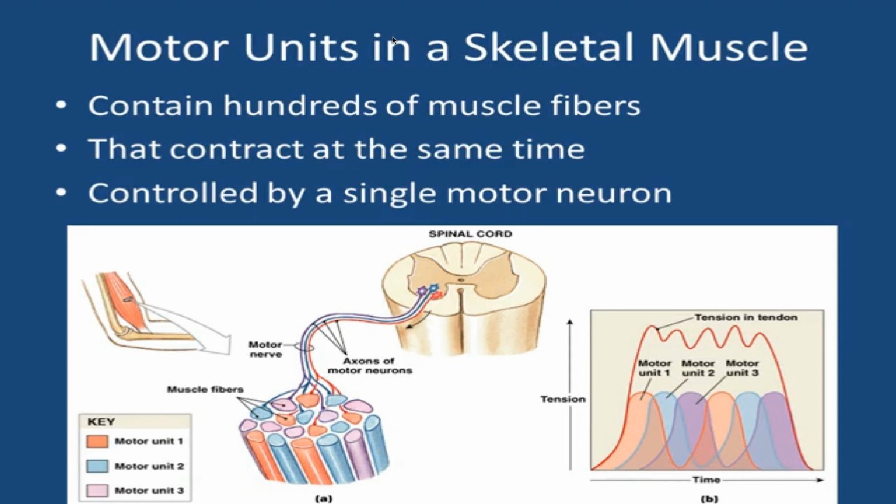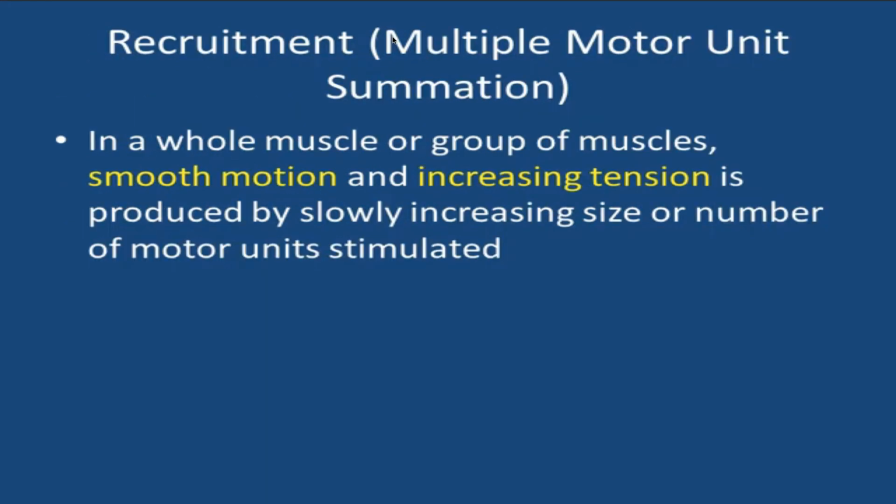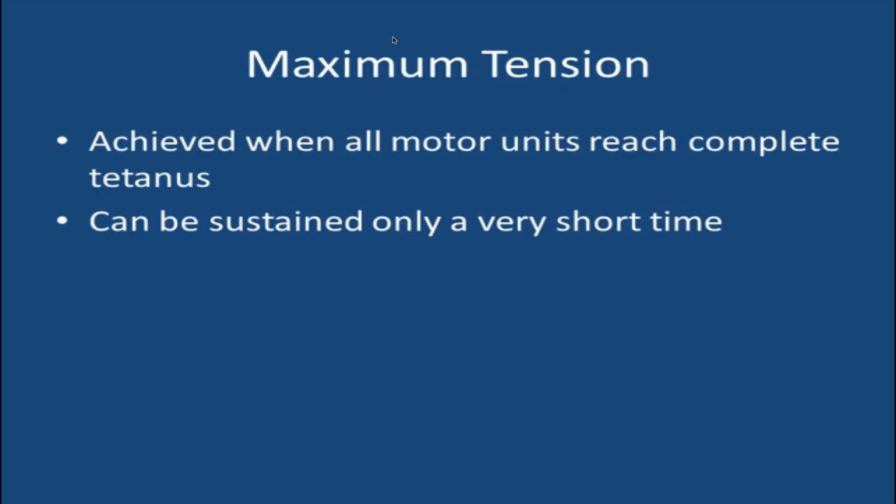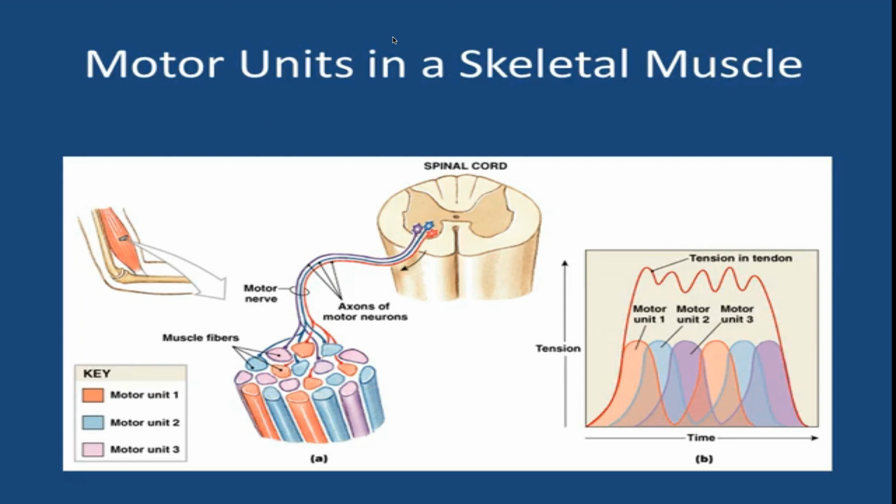Two factors help to determine the amount of tension that's produced by a skeletal muscle: one, the amount of tension produced by each stimulated muscle fiber, and two, the number of muscle fibers stimulated at a given moment. In a whole muscle or group of muscles, remember that the smooth motion and increasing tension are produced by slowly increasing the size or number of motor units stimulated. And remember, this is called recruitment or multiple motor unit summation. A single motor neuron can control hundreds of muscle fibers that contract at the same time.